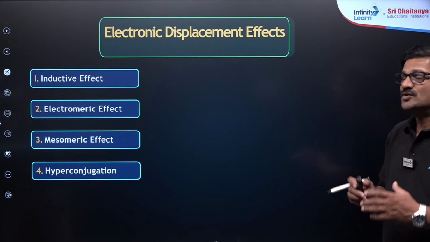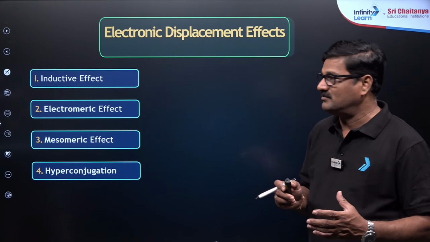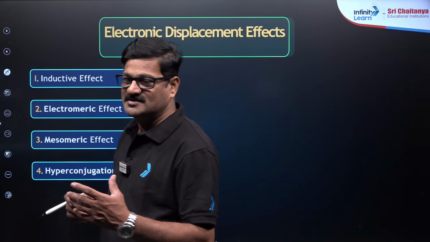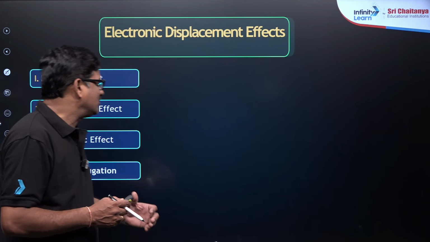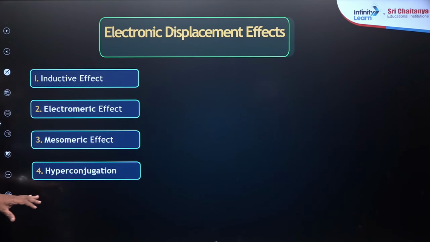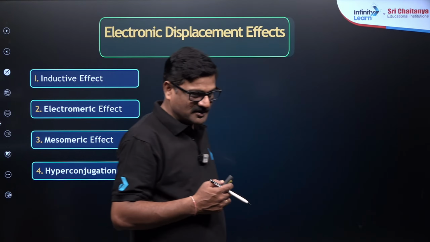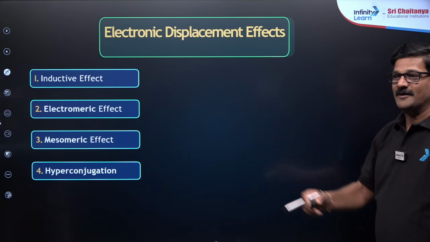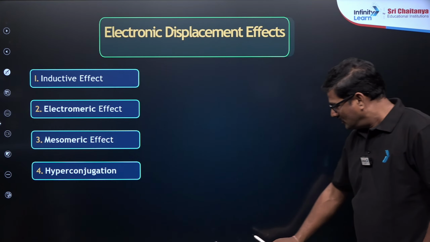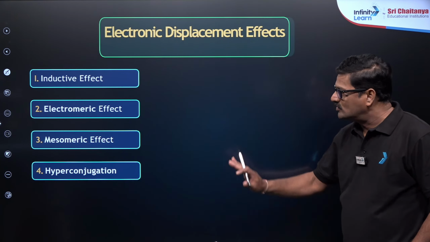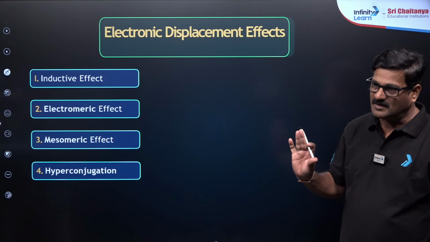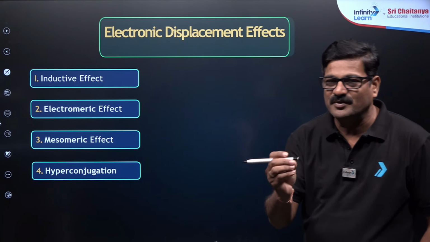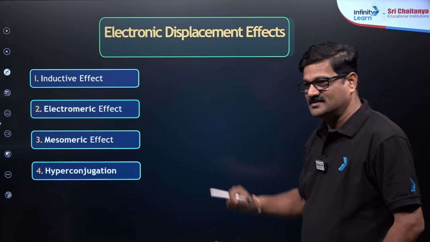And moving ahead, to decide the properties of the molecules, the acidic nature, basic nature and the stability, we need to use these electron displacement effects: inductive effect, electromeric effect, mesomeric effect and hyperconjugation. These are the 4 electron displacement effects. आज हम चर्चा करने वाले हैं ये होता है क्या, right? So I want to say everybody knows about this and the basic idea, right? I want to give you some simple tricks and tips to understand this.